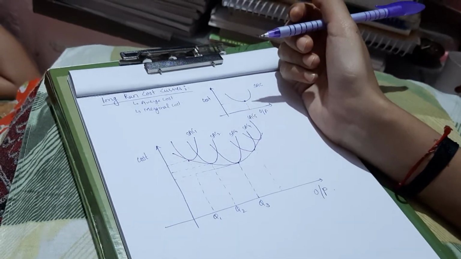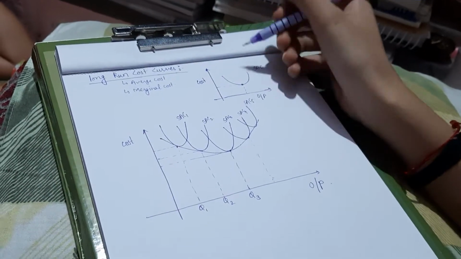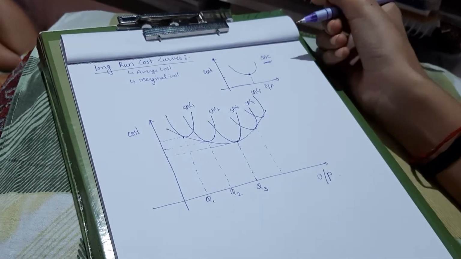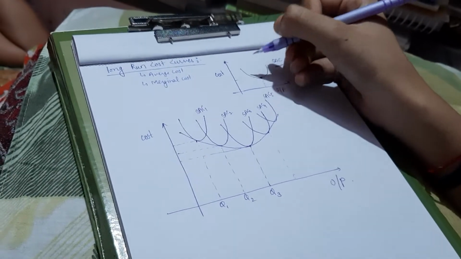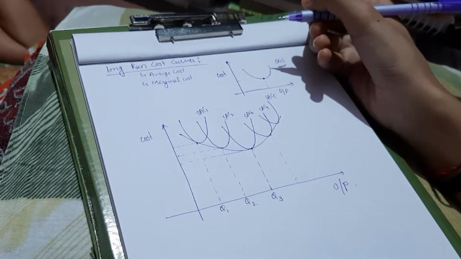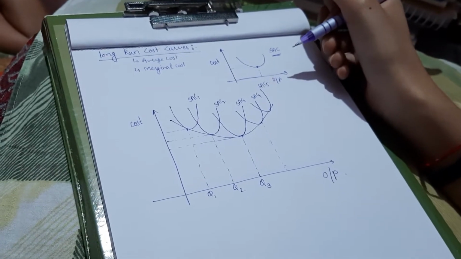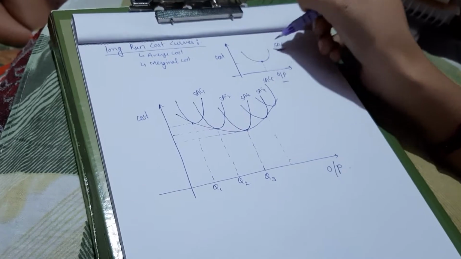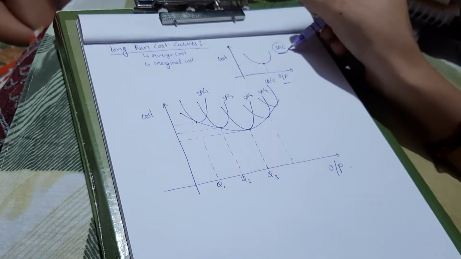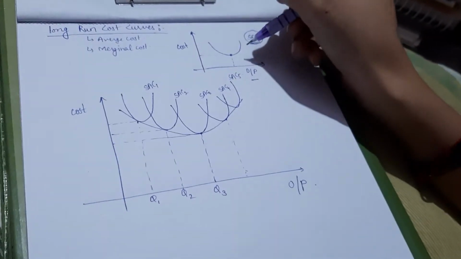Let's begin with the short run average cost curve. In this graph we draw cost on the y-axis and output on the x-axis. So this is basically the graph of short run average cost.